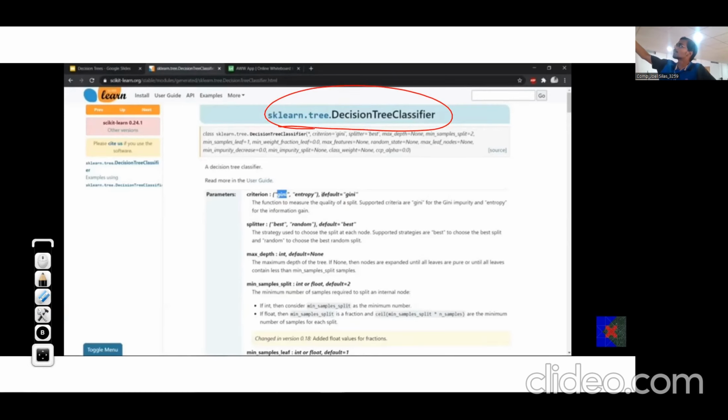Whenever we import it from sklearn, the decision tree classifier by default considers whether the split is pure or impure based on Gini impurity. This is because it is a little more efficient than entropy. This is a default parameter, and if we want, we can change its value to entropy.